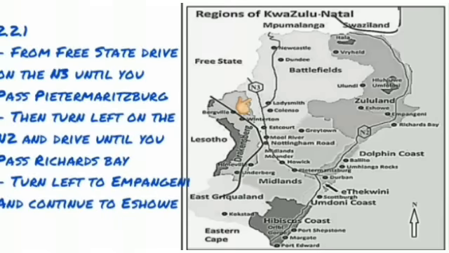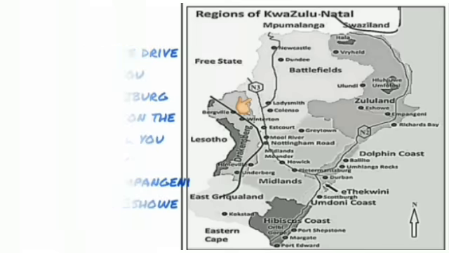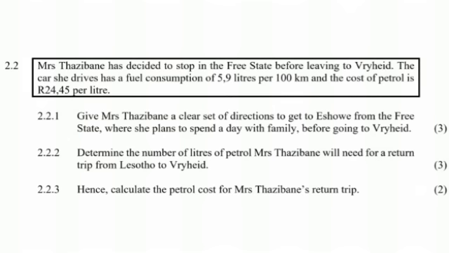So you see that when you're in Free State, the national road that you have is the N3. So when we describe it, we're saying from Free State, drive on the N3 until you pass Pietermaritzburg. So when you go down, you will see that you will pass Pietermaritzburg. Then turn left on the N2. So when you say turn left, you have to describe where. Drive until you pass Richards Bay. Then turn left to Empangeni and continue to Eshowe. So you have to indicate the places that you will pass as she's driving or turning left.